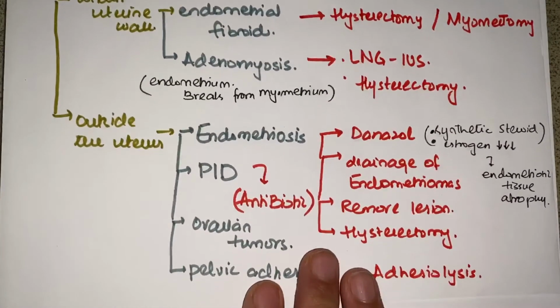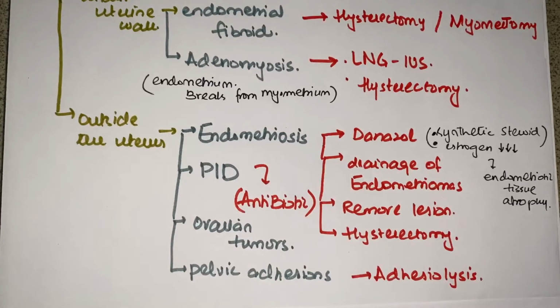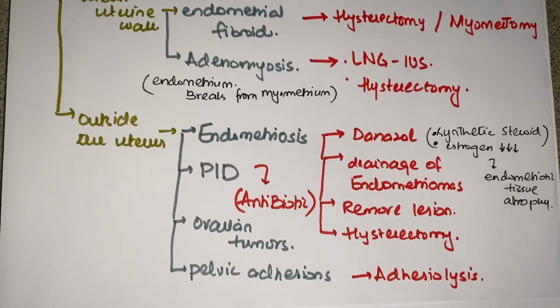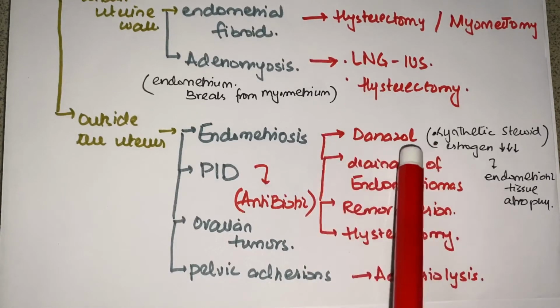Then the causes outside the uterus. First of all is endometriosis, endometrial tissue outside the uterus. If that is present, the first modality is giving synthetic steroids to the patient. What it does is reduce the estrogen, as a result of which the endometriotic tissue will start to undergo atrophy and die. So danazol is an option.